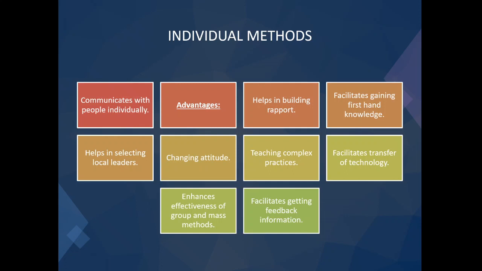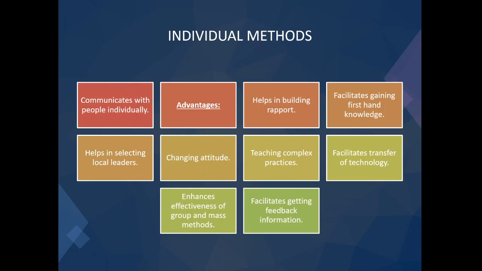Some of the advantages of this method are: it helps in building rapport with the community, it facilitates gaining first hand knowledge, it helps in selecting local leaders, it also helps in changing the individual attitude, it teaches complex practices more easily, it facilitates transfer of technology, it enhances the effectiveness of group and mass methods, and it also facilitates getting feedback information.